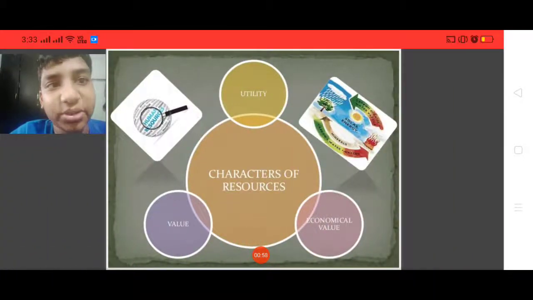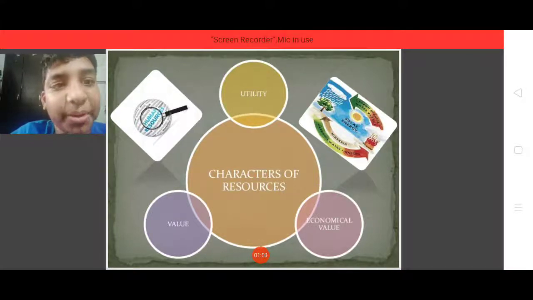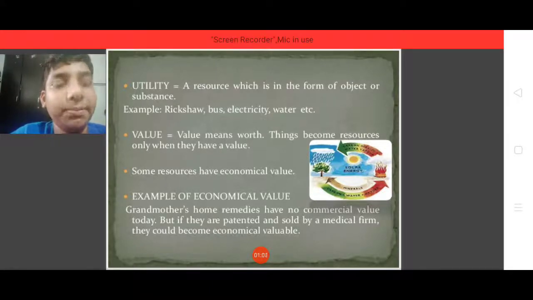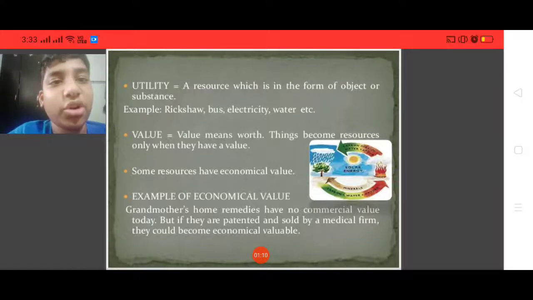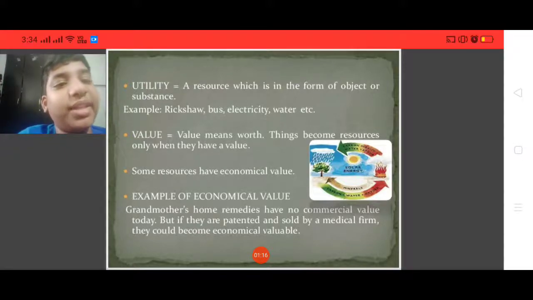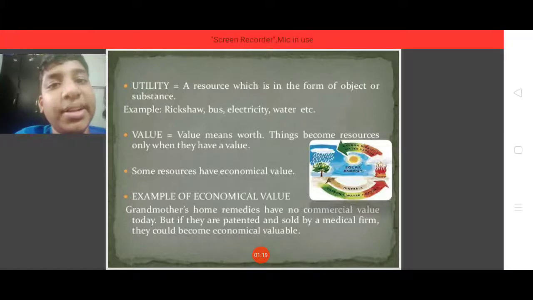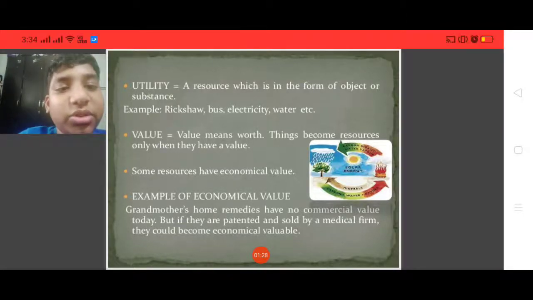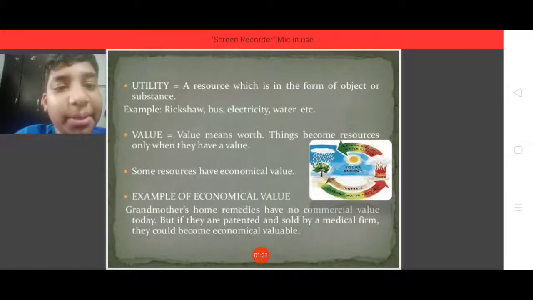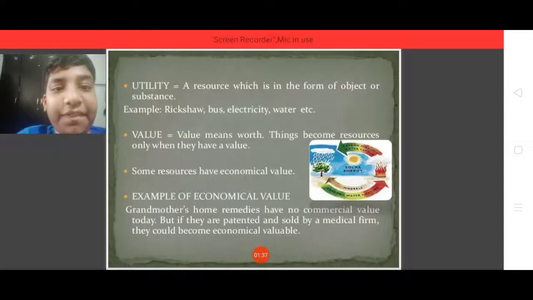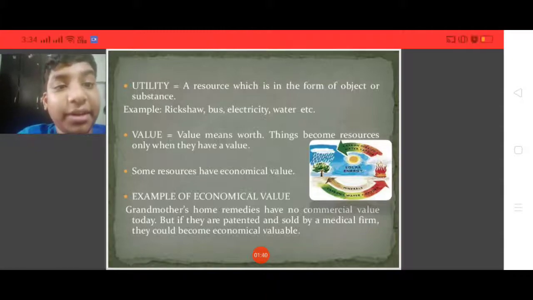The characteristics of a resource are utility, value, and economical value. Utility: a resource is in the form of an object or substance. Examples, as we learned, are rickshaw, cotton, electricity, water, etc. Value means worth. Things become resources only when they have a value in society. It also says that things are resources only when they are needed. Now let's see what economical value is. Grandmother's home remedies have no commercial value today, but if they are patented and sold by a medical firm, they could become economically valuable.